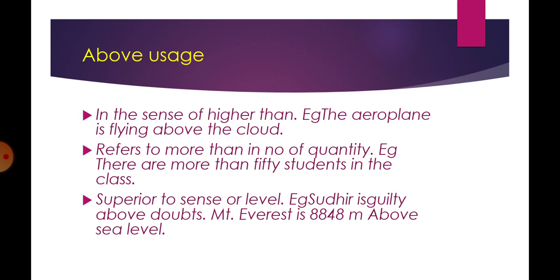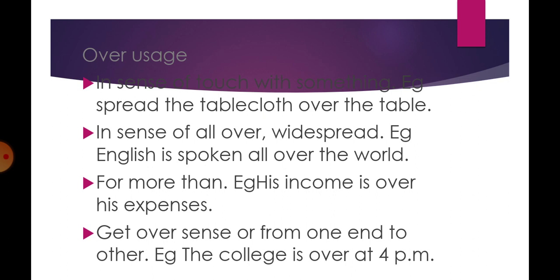Superior to, in sense of level. Example, Sudhir is guilty above doubts. That means we have no doubts that he is guilty. Mount Everest is 84 meters above sea level. It indicates the level at which Mount Everest is situated.